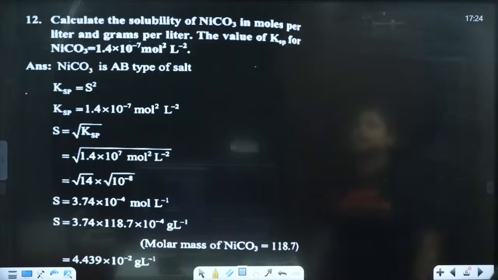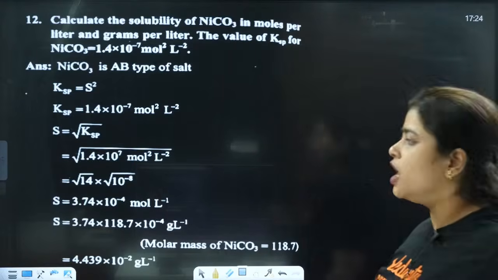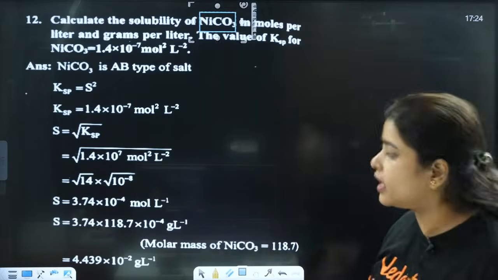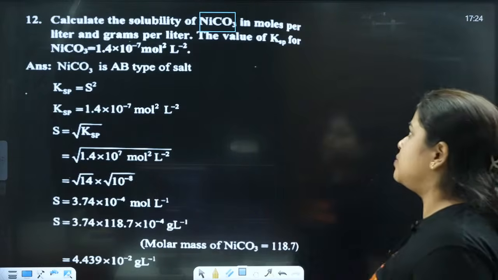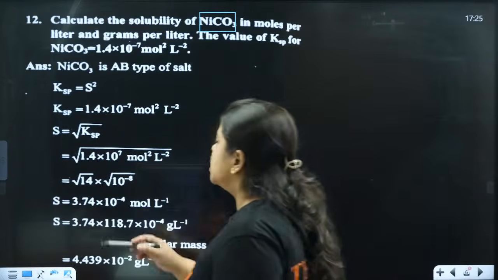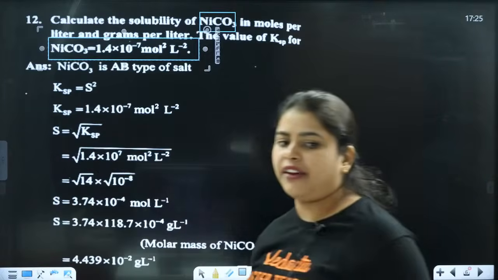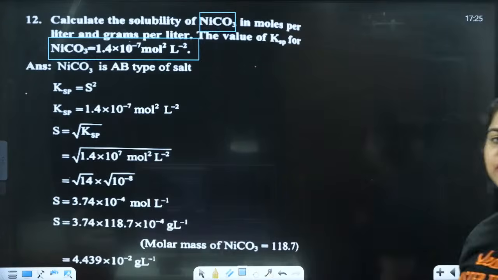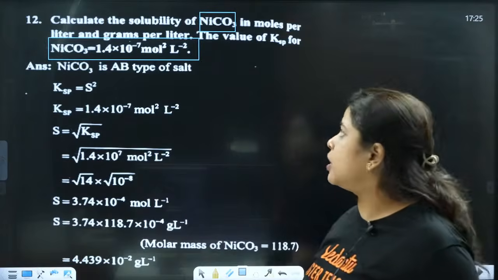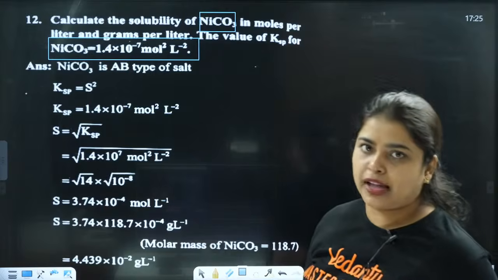Next, calculate the solubility of NiCO3 in moles per liter. In moles per liter, we are going to calculate the solubility of NiCO3. The value of Ksp for NiCO3 is given as 1.4 into 10 raised to minus 4. They have told us to calculate the solubility, so we have to find the solubility by taking the Ksp value.